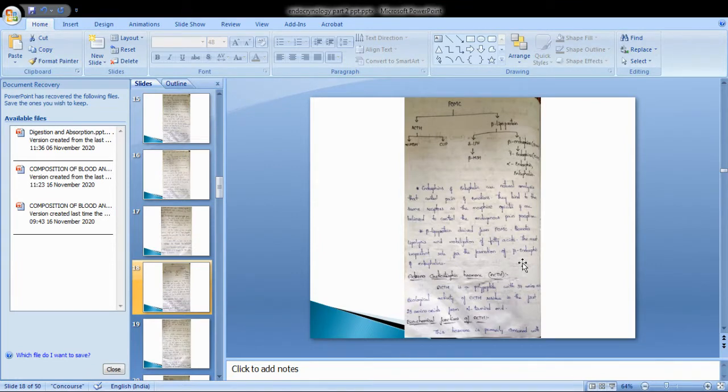Next, adrenocorticotropin hormone. This adrenocorticotropin hormone is a polypeptide that consists of 39 amino acids. The biological activity of adrenocorticotropin hormone resides in the first 23 amino acids from the N-terminal end.